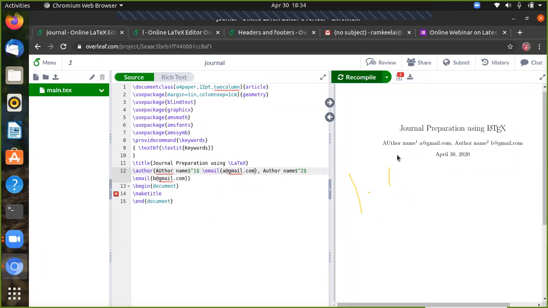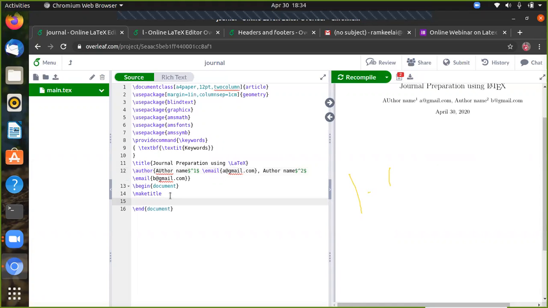Yeah, you can see here author name subscript of 1, then mail ID, comma, author name of 2, mail ID. Okay, if you want to give your institution name, then you can give your institution name also, followed by a comma. So anything you can give. So this is the first thing, and make title we have completed.